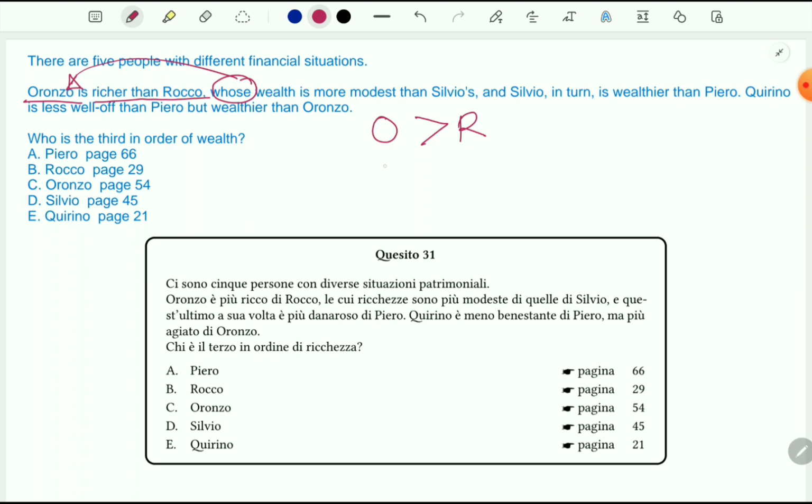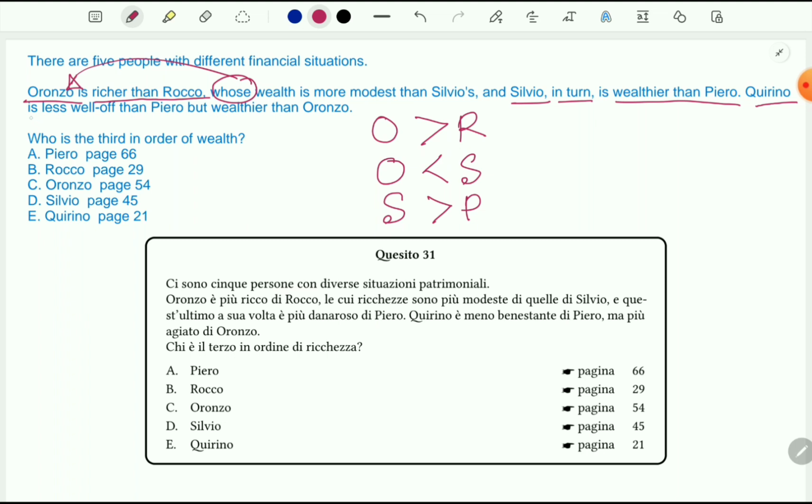So Oronjo has less wealth than Silvio, and Silvio in turn is wealthier than Piero. So Silvio is wealthier than Piero.